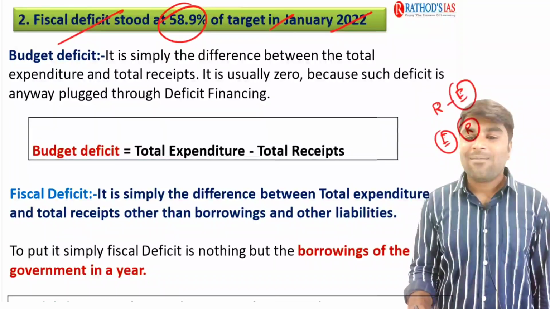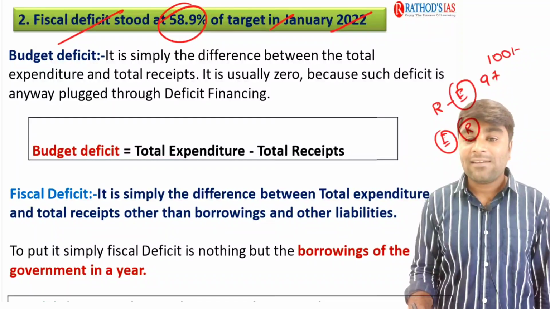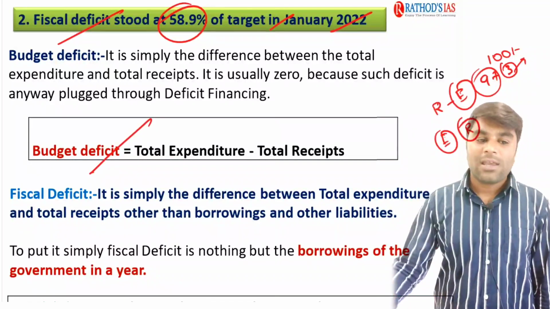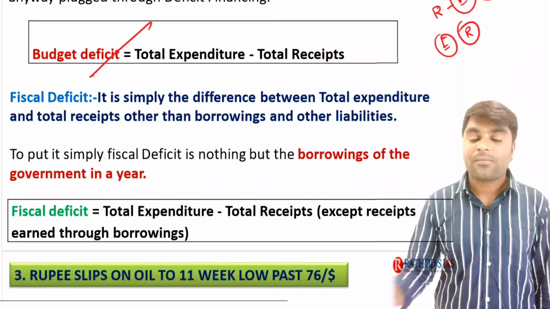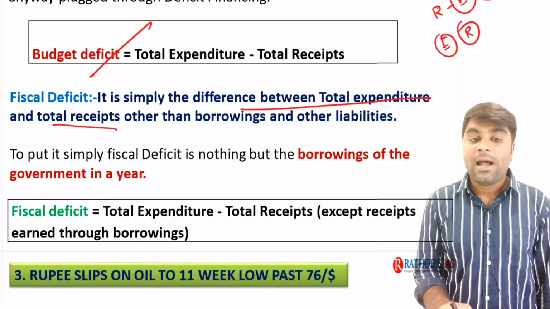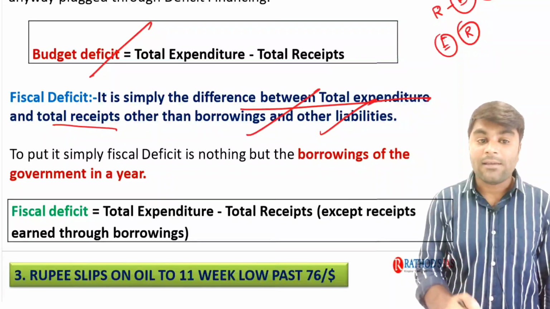For example, if in the budget we need to spend 100 rupees, but we only got 97 rupees, the 3 rupees is nothing but a deficit. We call it a budget deficit. Now, in case of fiscal deficit, it simply means the difference between total expenditure and total receipts other than borrowings and other liabilities.